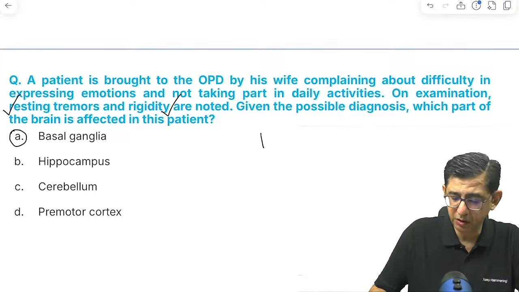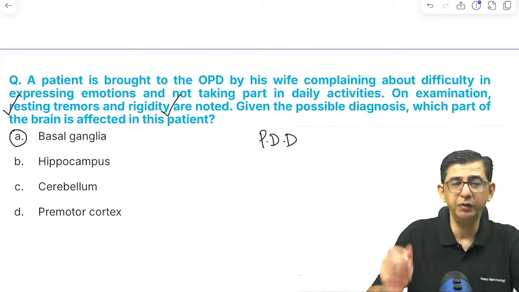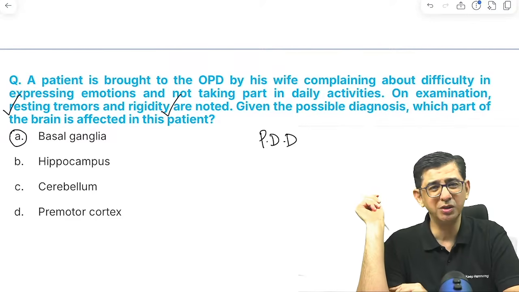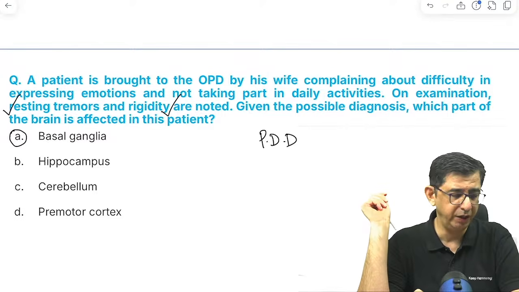So the answer in this case will be PDD, Parkinson disease with dementia component coming in. That is why the person is having difficulty in expressing emotions and not taking part in the daily activities. So the answer in this question is option number A.